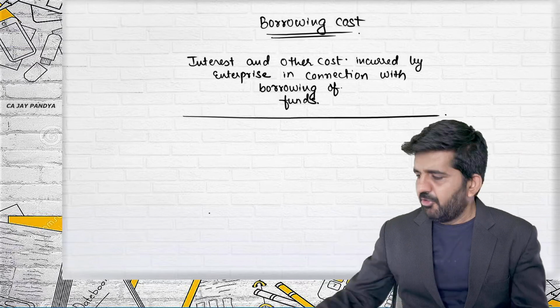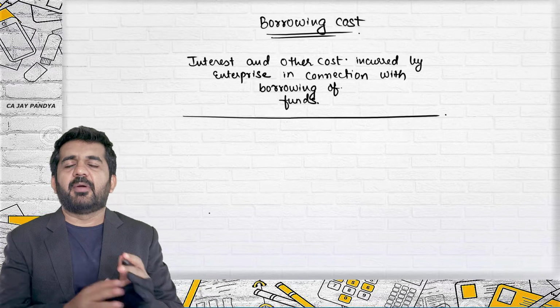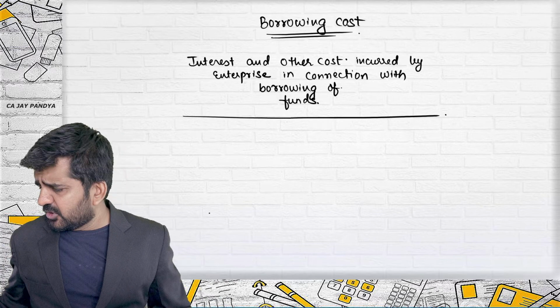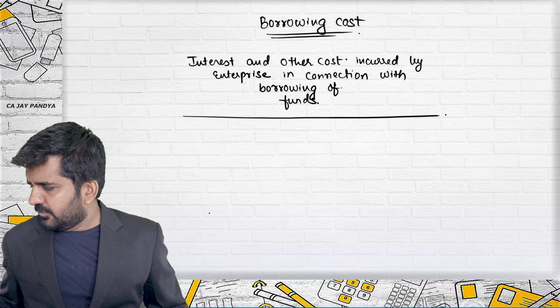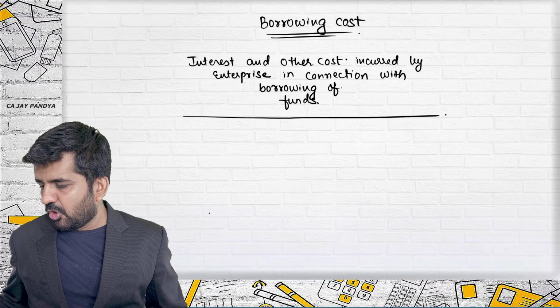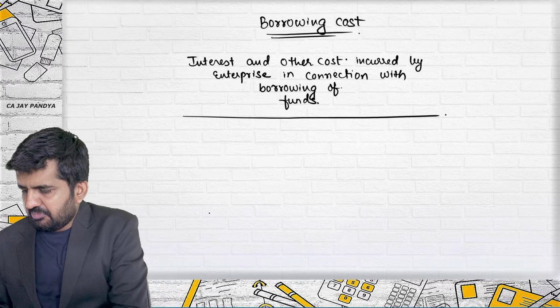So this is an example of borrowing cost, or what is the meaning of borrowing cost, and how it will be determined whether a particular cost is borrowing cost or not. I'll give you some examples where we'll be learning whether these are borrowing cost or not.